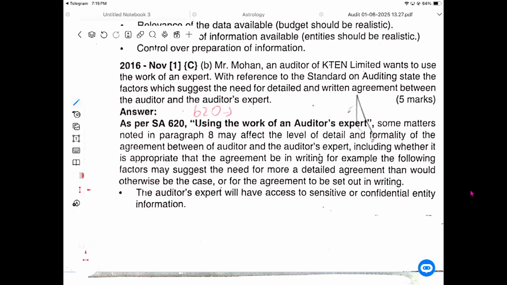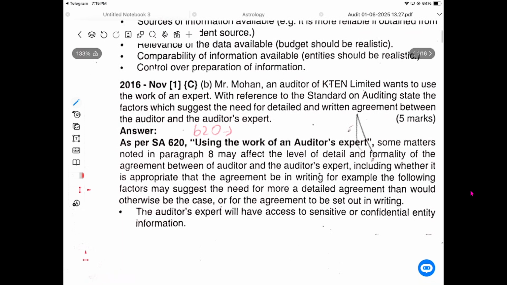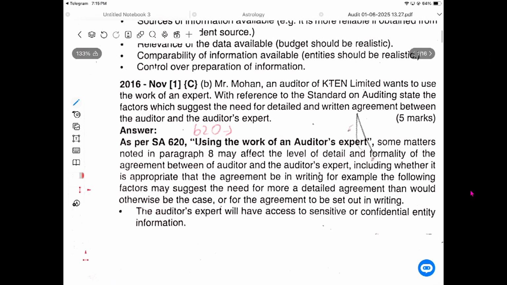The auditor's expert is a person who is an expert in a field other than accounting and auditing. They are appointed by the auditor to get an opinion on a fact. Do they need a written agreement between the auditor and the auditor's expert? Yes, they need an agreement stating that I have appointed him. Is that relevant for the audit procedure? Yes, it's relevant.